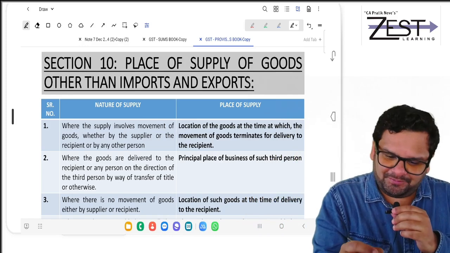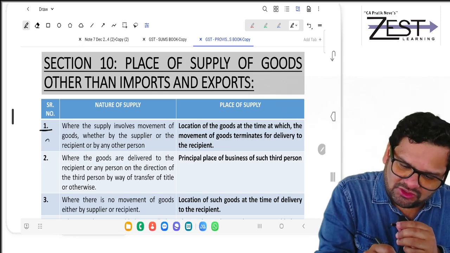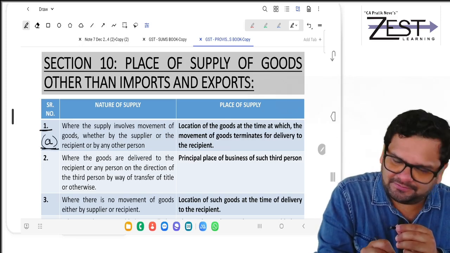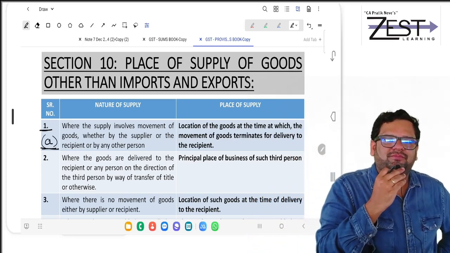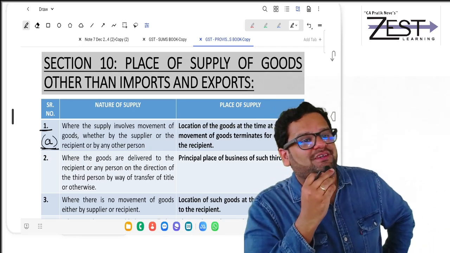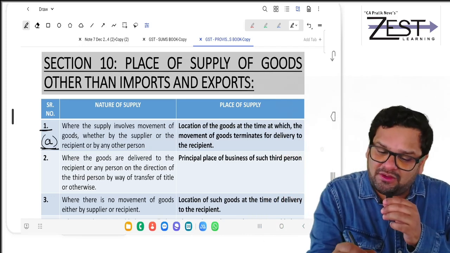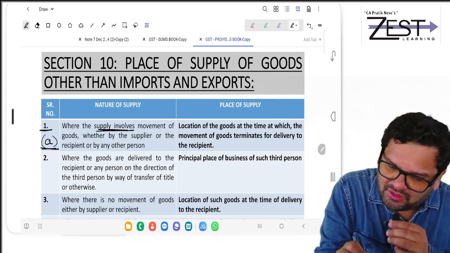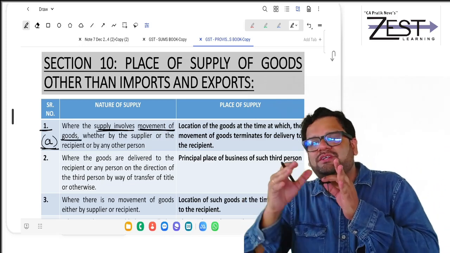For example, the first serial number, can you see? That is your clause A. Did you see clause A? What is clause A saying? Place of supply in which case? Where supply involves movement of goods.